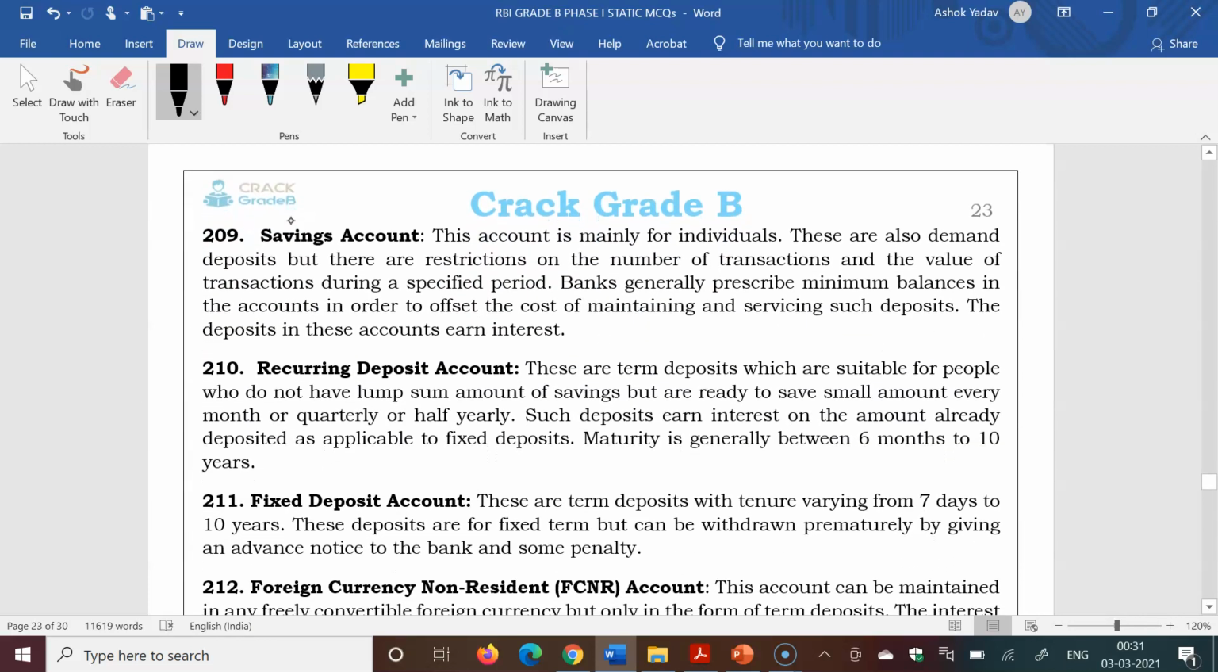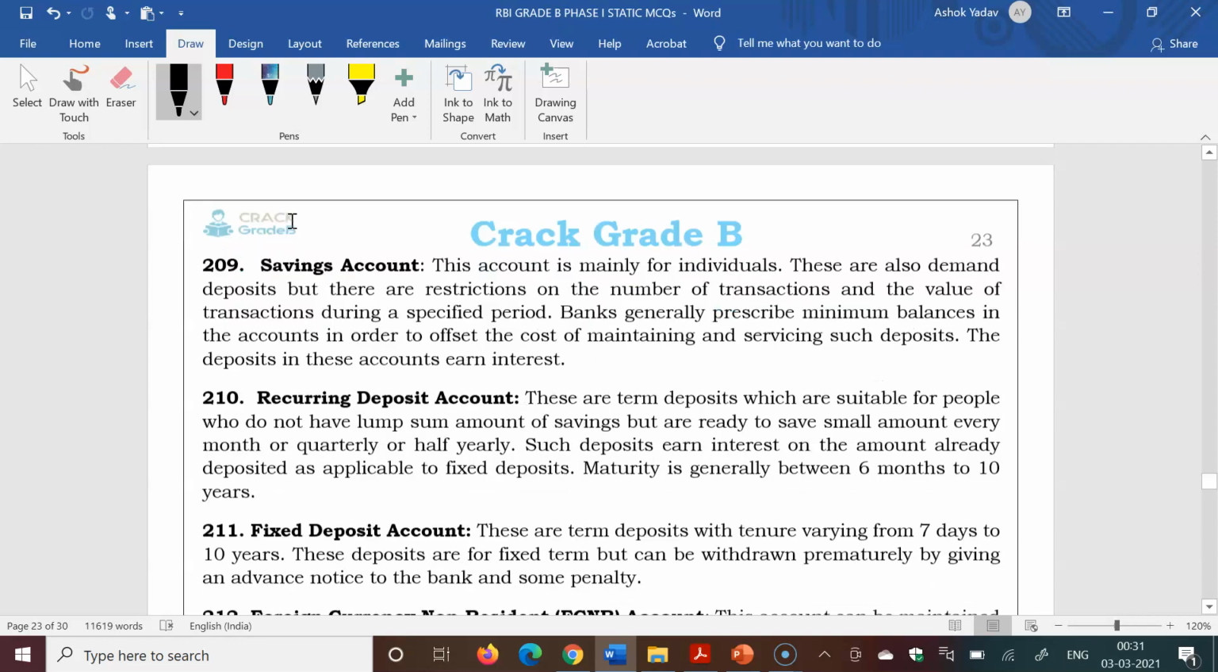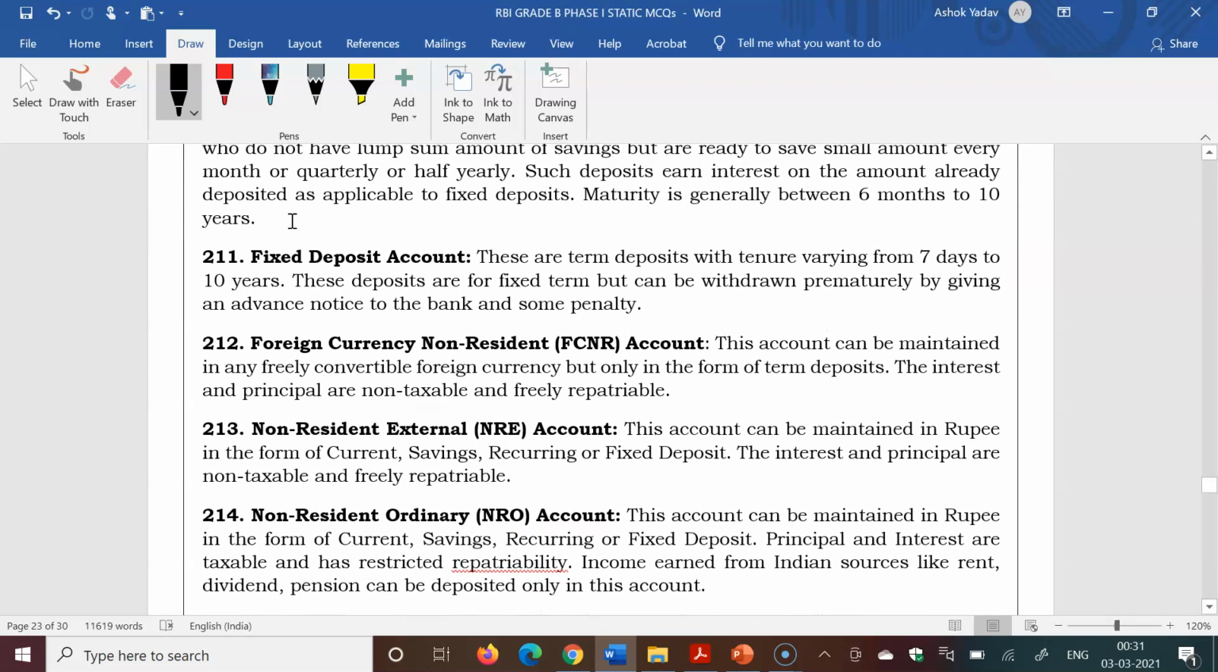Saving account, you may be aware of that. This is a normal account. You park your money to get some interest on this. Recurring deposit account means RD. You may have heard about this. You will deposit some money for a fixed time like 6 months, and it can be extended to 10 years, and the interest rate on this type of account is more than the saving account. And fixed deposit accounts are term deposits with tenure varying from 7-8 days to 10 years.